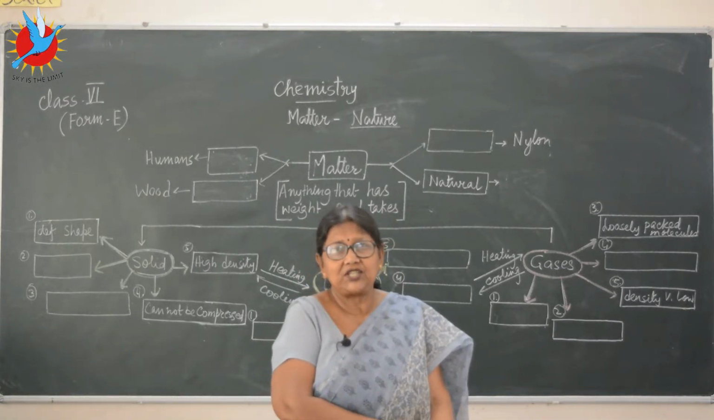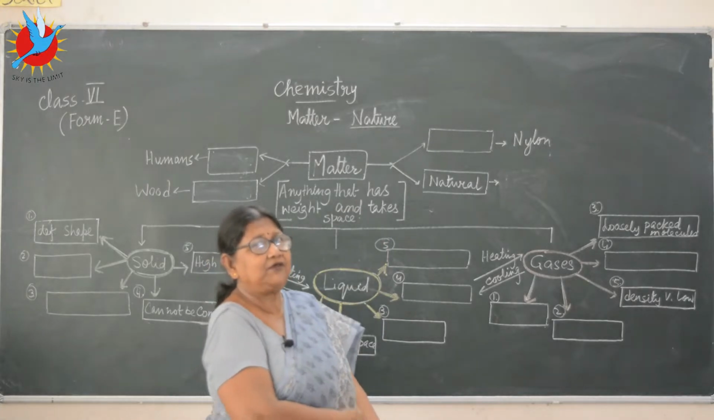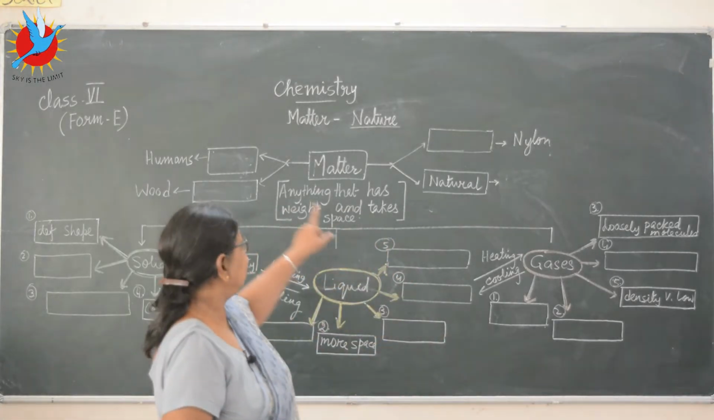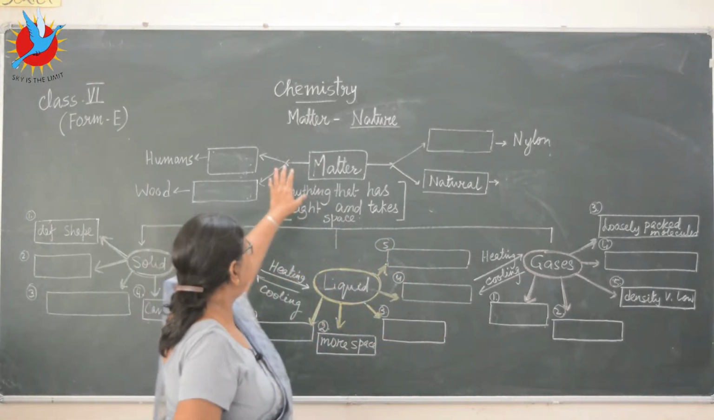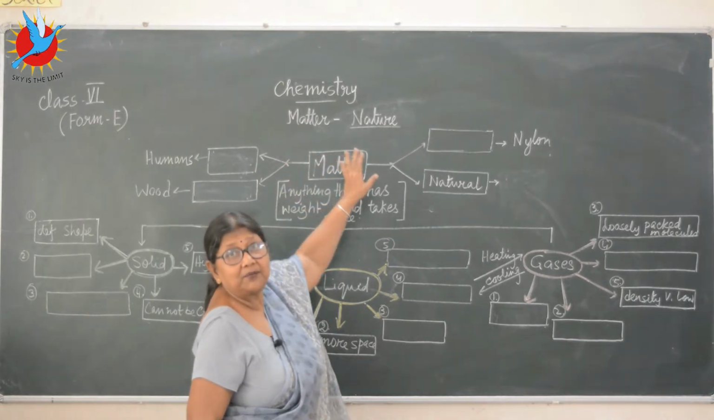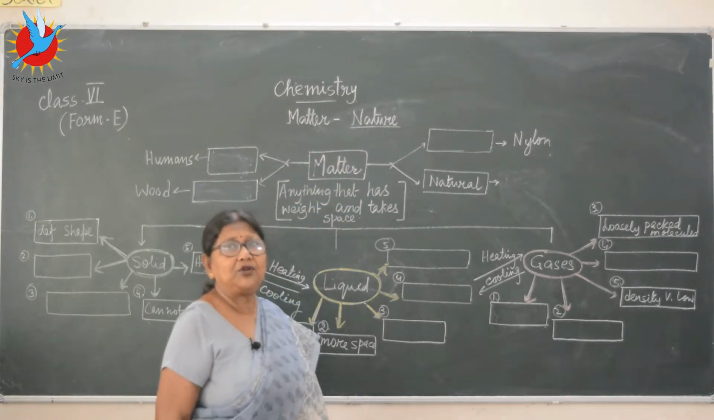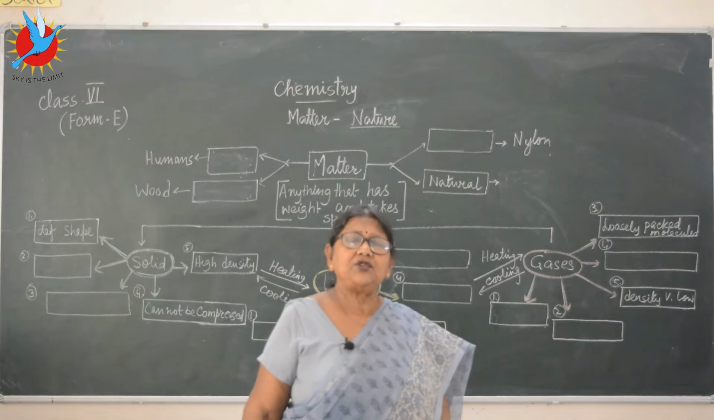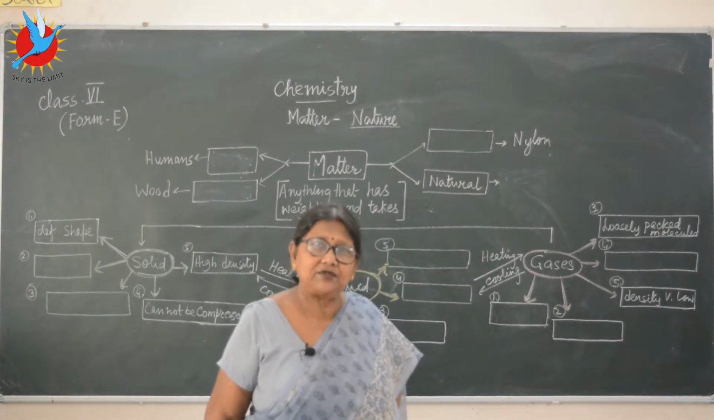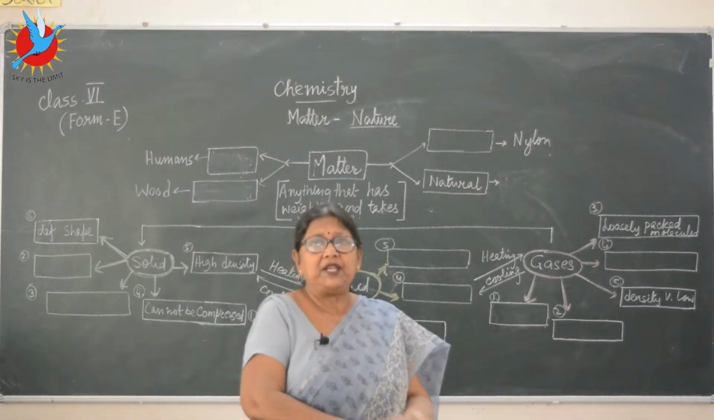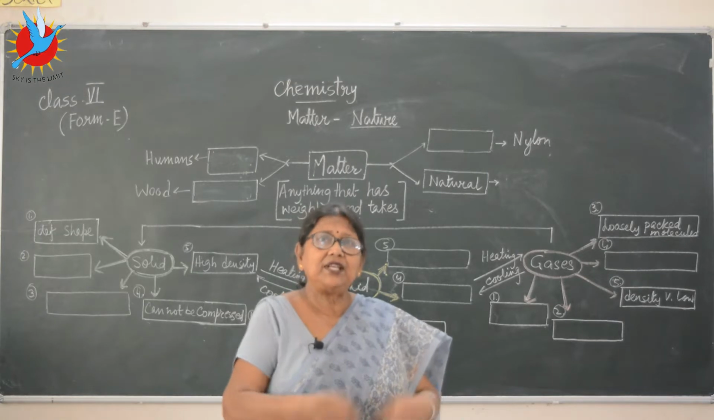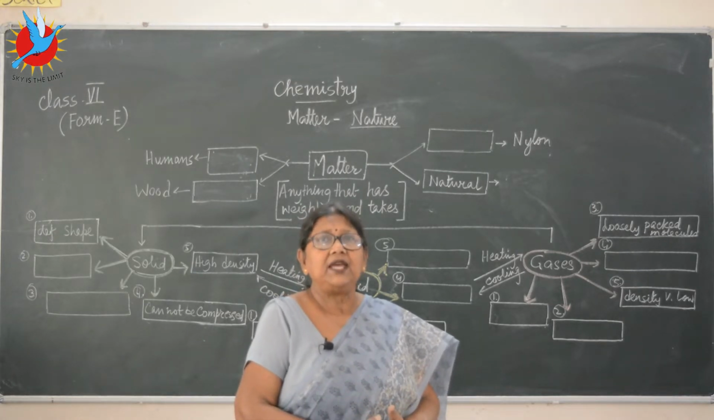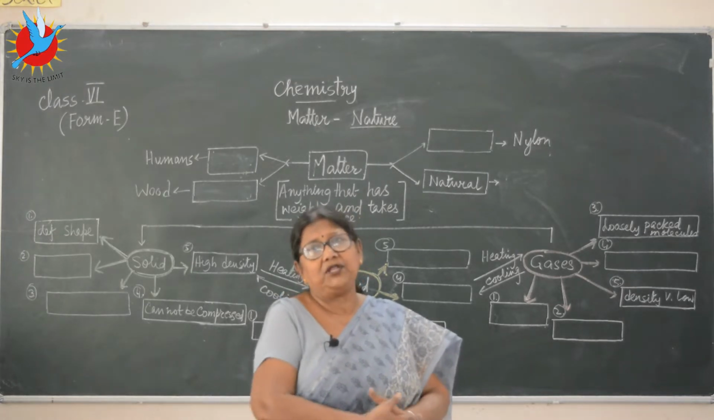And the chapter today, as you can see, I've done a little bit of preparation on the board. That is the matter, and the nature and properties of matter we are going to do. In the junior classes, you have learned about the different states of matter, very basic preliminary things. In class 6, we'll do a little more advanced study, in a little more detail about matter.